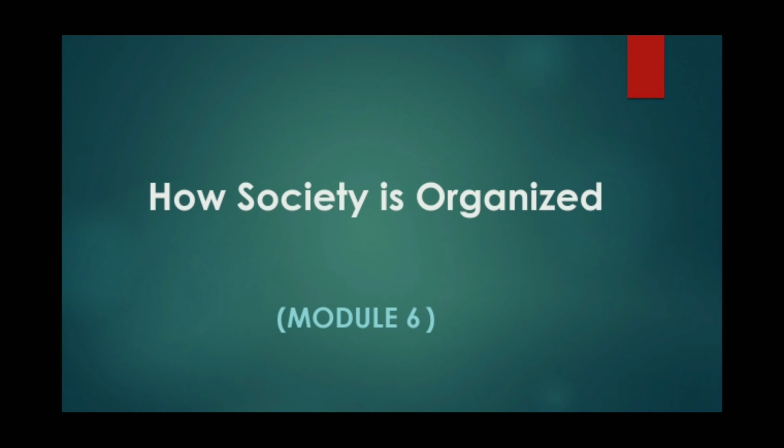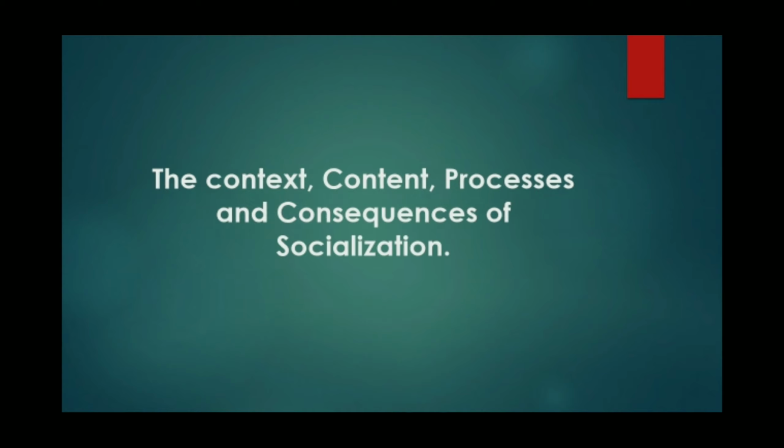Good morning, class. Our topic for today is about how society is organized. All societies are organized around an equal division of labor and decision-making. Modern societies are expected to provide protection, law, and order, economic security, and a sense of belonging to their members. Trying to understand how societies organize themselves is the goal of social sciences. Under this topic, we are going to discuss the context, content, processes, and consequences of socialization.